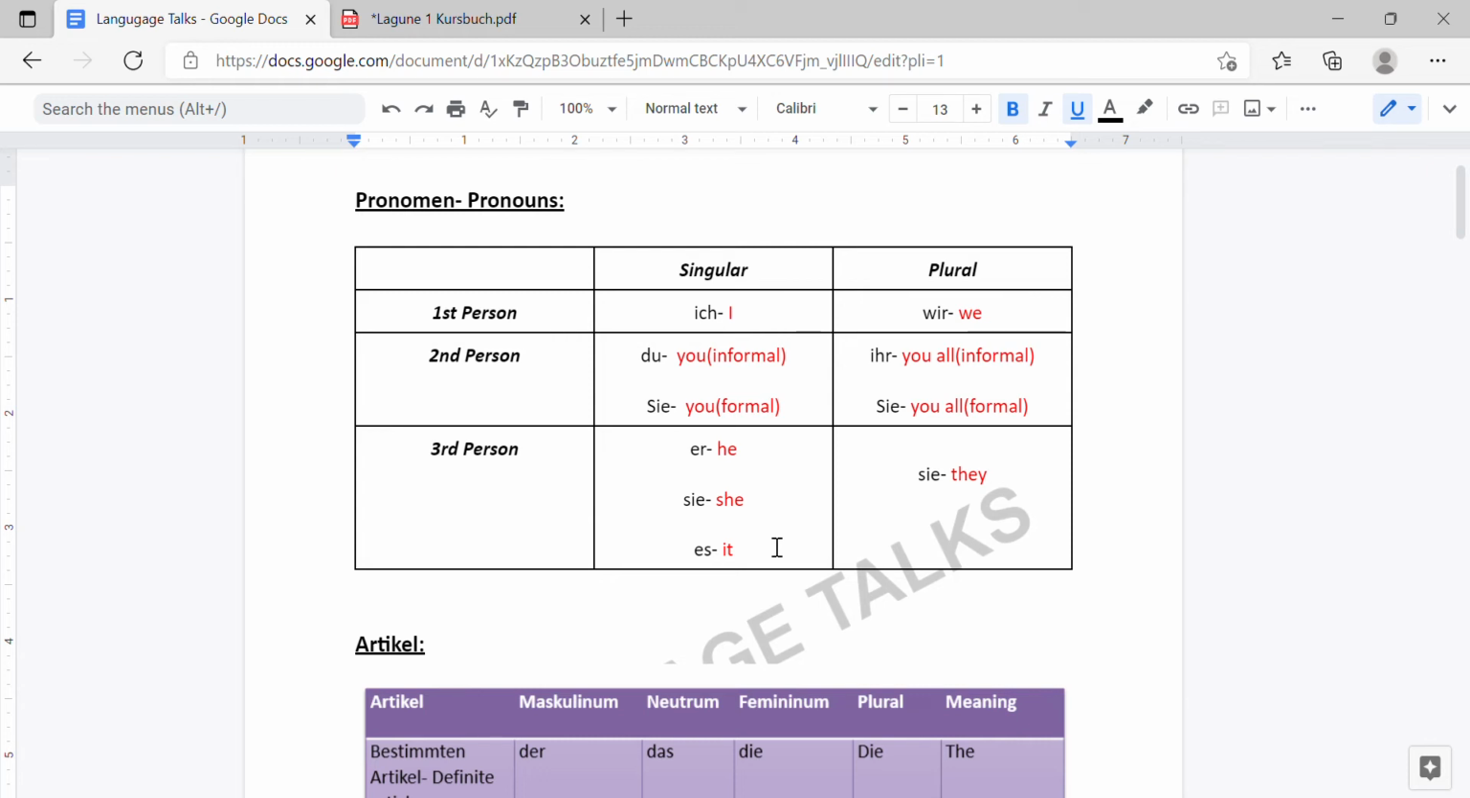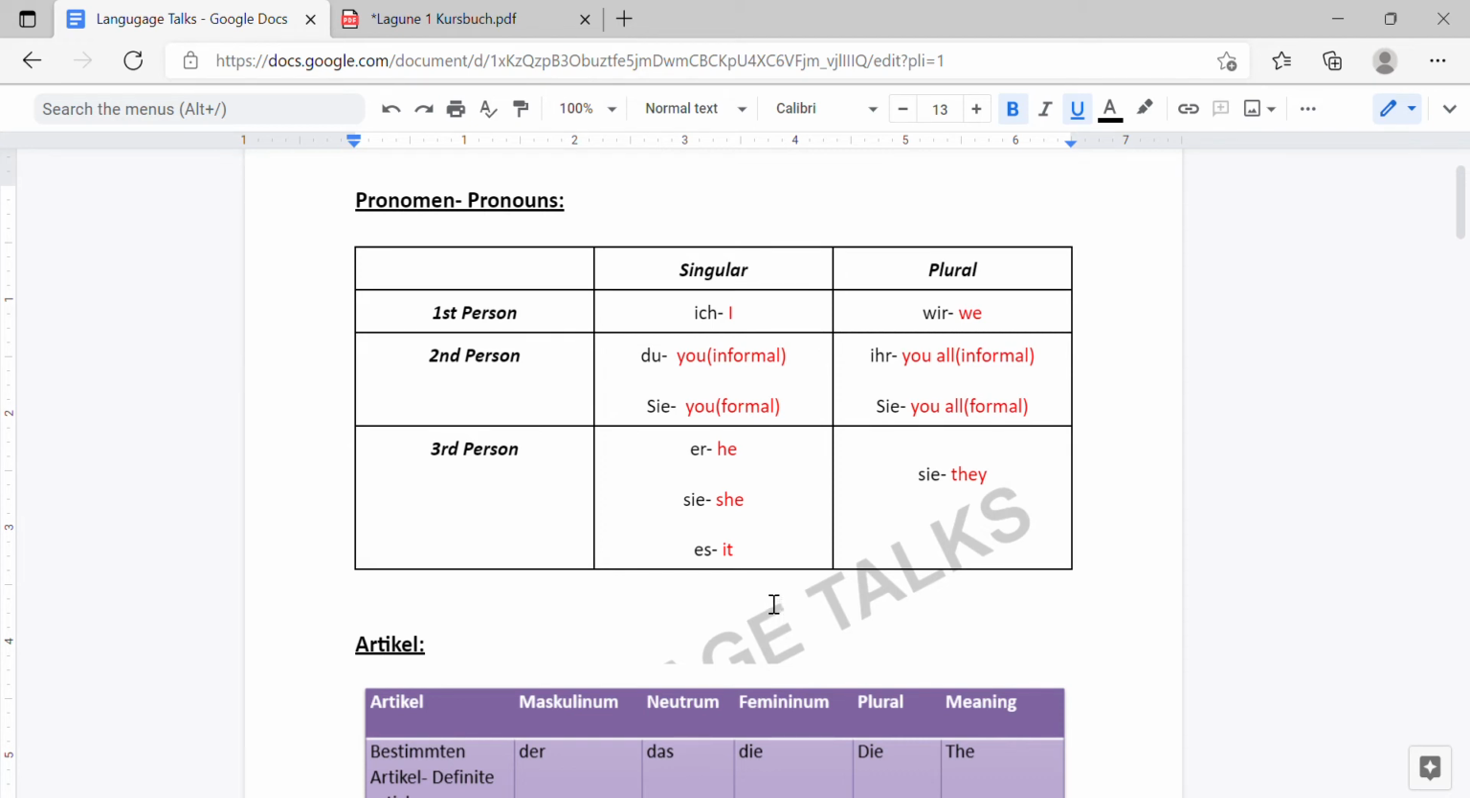Okay. Next is the third person, he, she and it. In German, he is er, she is sie, it is es. So it's er, sie, es. Whereas the plural they is sie. Here both she and they are sie with a small s.